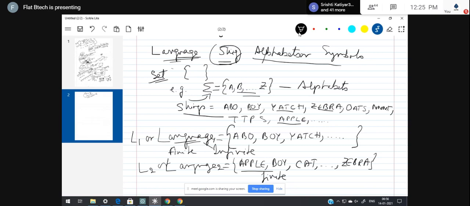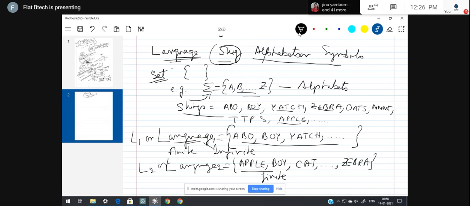Because the numbers you could count, and it's finite. Hence, such a kind of language is known as a finite language. And these strings, they are all infinite, because many strings could be generated from this alphabet. So this language is going to have an infinite number of strings, maybe useful and also useless ones. So this is known as an infinite language.